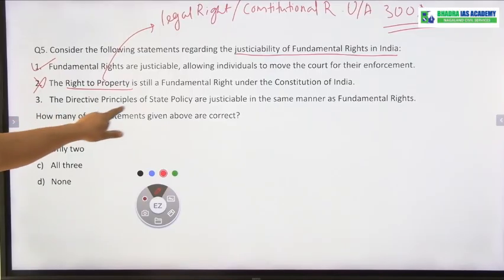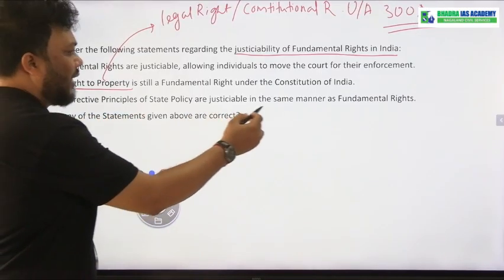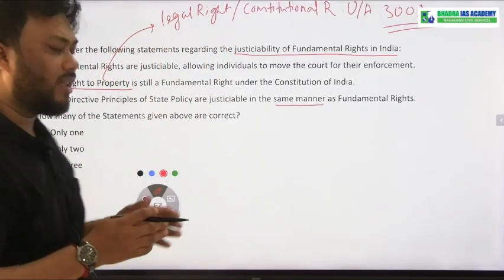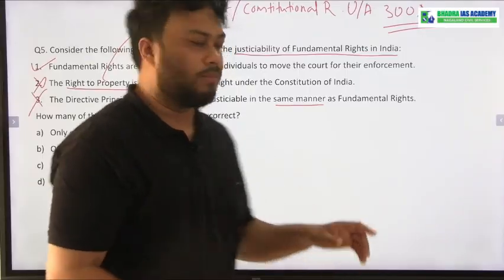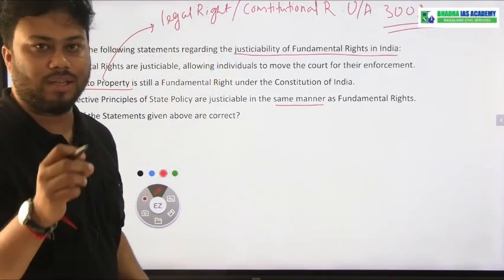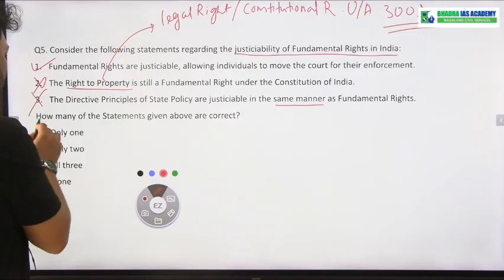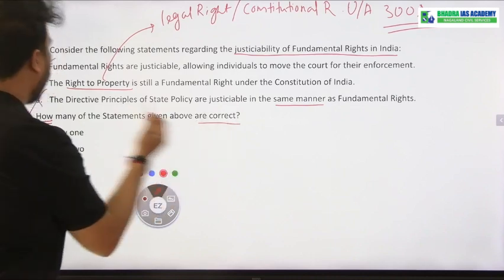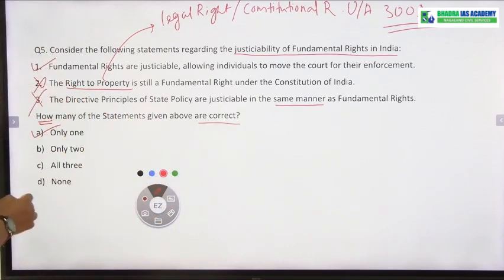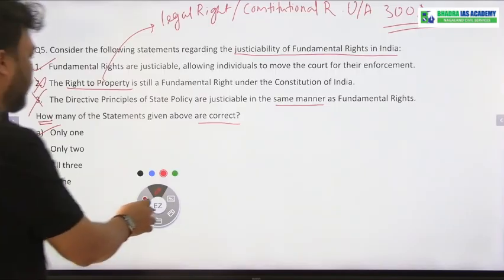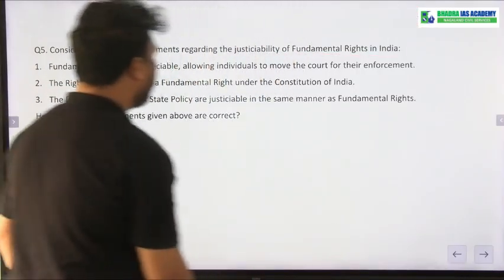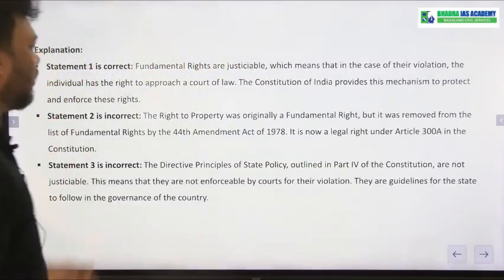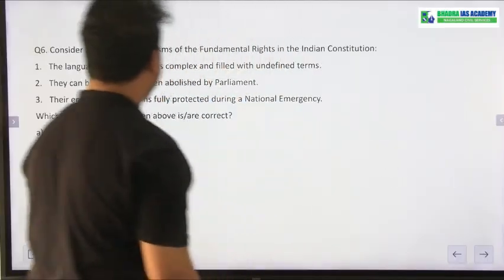The directive principles of state policy are justiciable in the same manner as the fundamental right. No, already we have said that fundamental rights are justiciable in the court of law, but DPSP are non-justiciable in the court of law. Okay, so here it has been asked how many statements are correct? Only one statement is correct. That is why option A, only one. Okay. So only one, and the detailed explanation is given here. Okay. Next, come to question number 6.